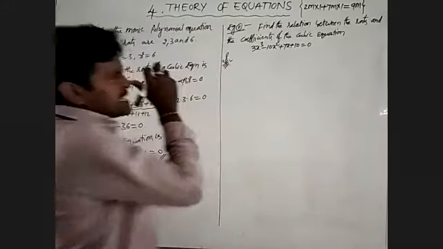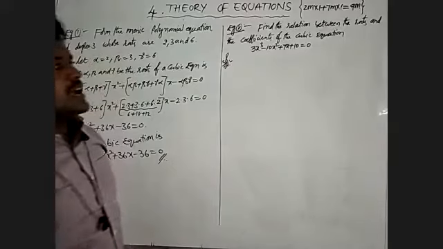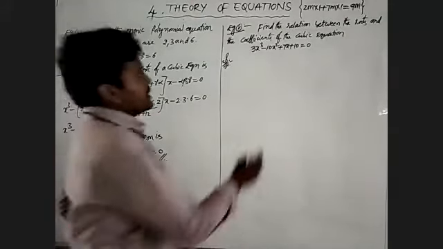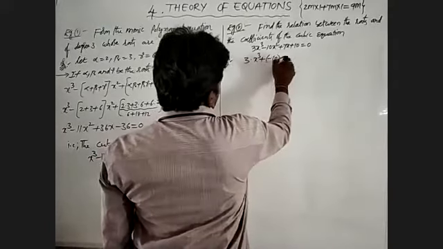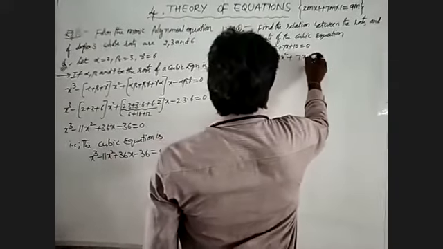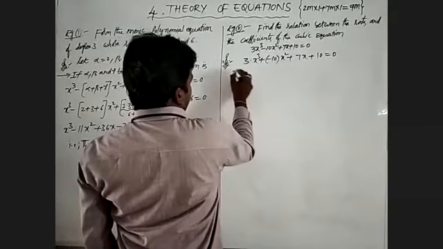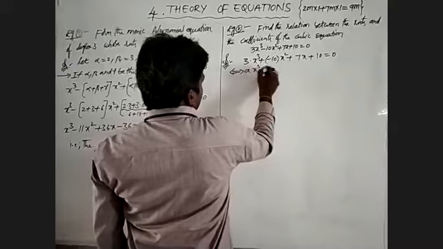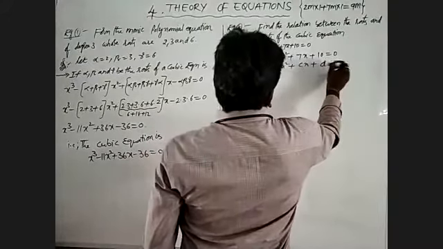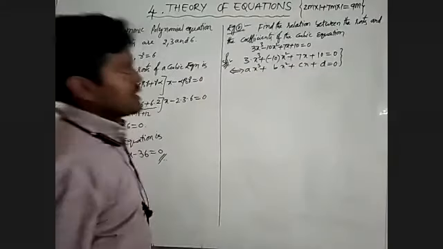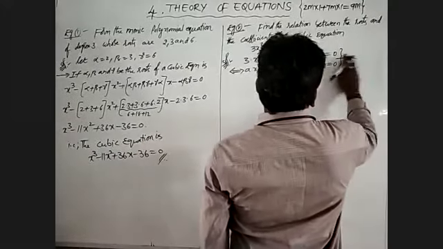What I am asking in this given problem: find the relation between the roots and the coefficients of a cubic polynomial. First I will write the given polynomial, 3x cube plus minus 10 into x square plus 7x plus 10 equal to 0. We can compare it with ax cube plus bx square plus cx plus d is equal to 0. We observe the degree of the given polynomial is 3, so it has 3 roots.